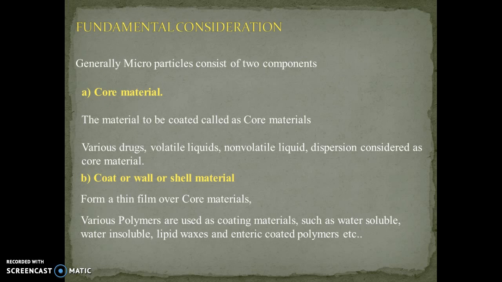In the fundamental considerations there are two important points. One is the core material and the second is the coating material, or shell. The core material is the material that may be coated, whether a volatile drug, volatile liquid, non-volatile liquid, dispersion, or any other material that should be coated. The coating material is a polymer that forms a film over the surface of the core material. Various polymers are used as coating materials, such as water soluble polymers, water insoluble polymers, lipids and waxes, enteric coated polymers, etc.